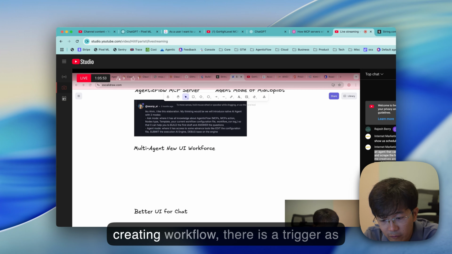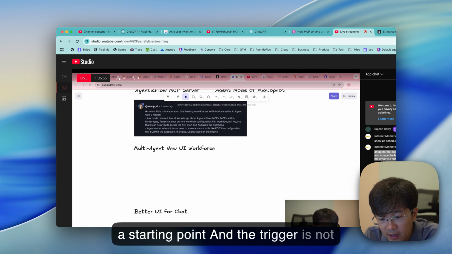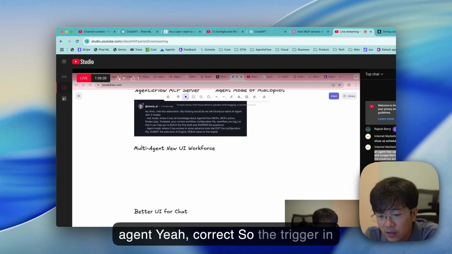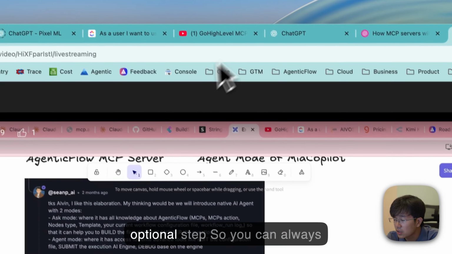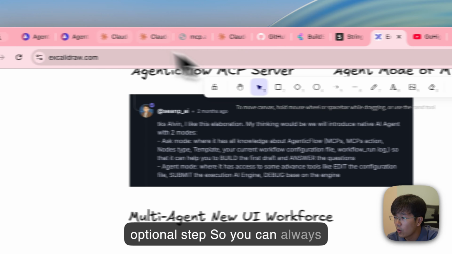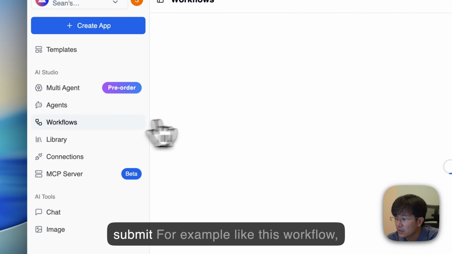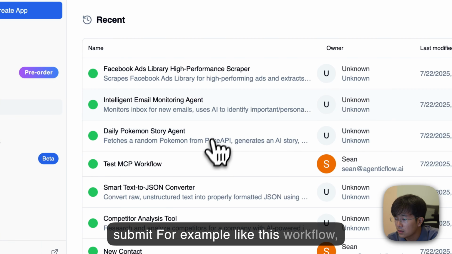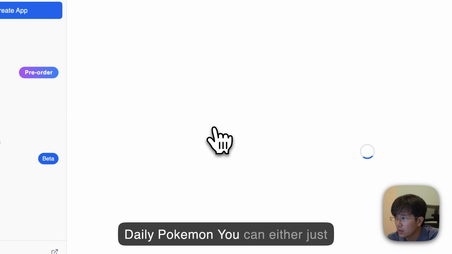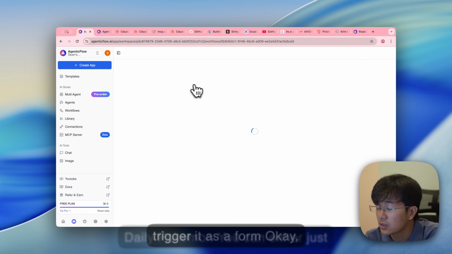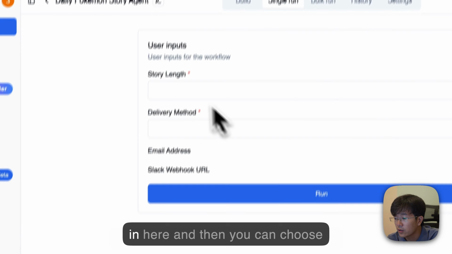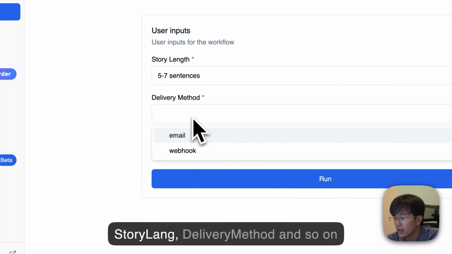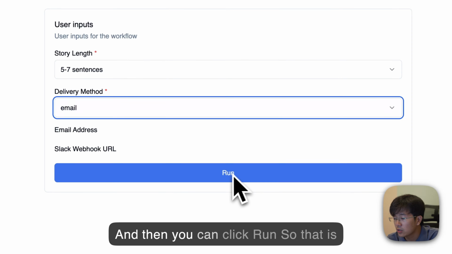Yeah, so there's another question. When creating a workflow, there's a trigger as a starting point, and the trigger is ignored when a workflow is shared with an agent. Yeah, correct. The trigger in a workflow is technically just an optional step. For example, with this workflow, daily Pokemon, you can either just trigger it as a form. You can go in here and choose story length, delivery method, and so on, and then you just click run.